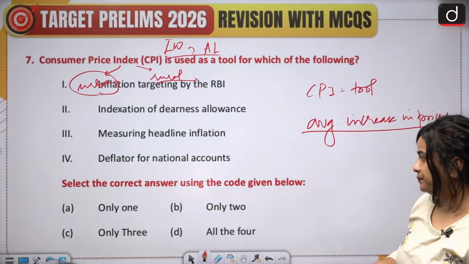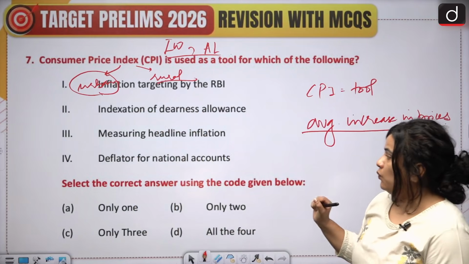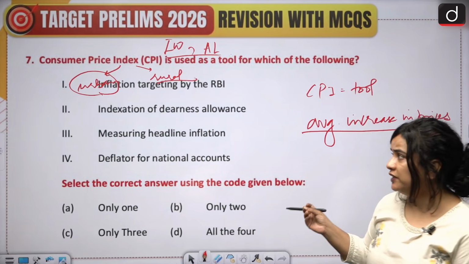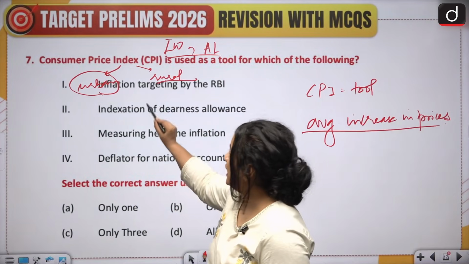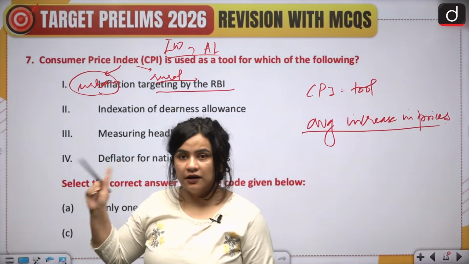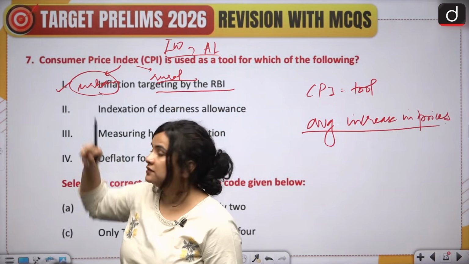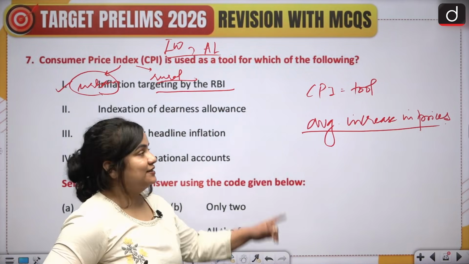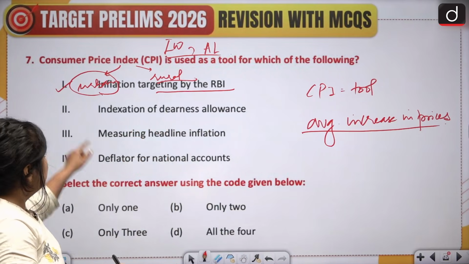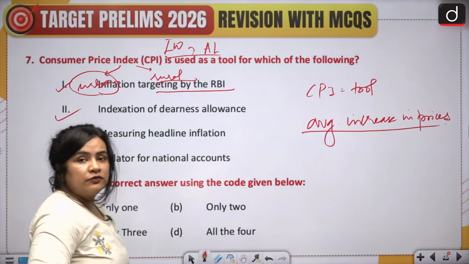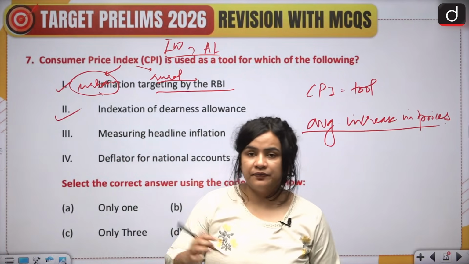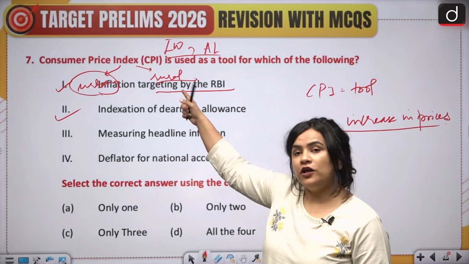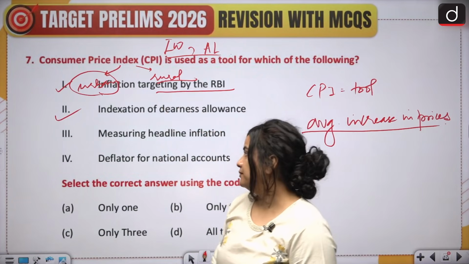Now, what is the function of this CPI? It is used for various purposes. For example, inflation targeting by the RBI. This is accurate. The inflation that is targeted by the RBI is actually the CPI. Then indexation of dearness allowance. So your DA and your salaries and pensions are determined by the government on the basis of this CPI.